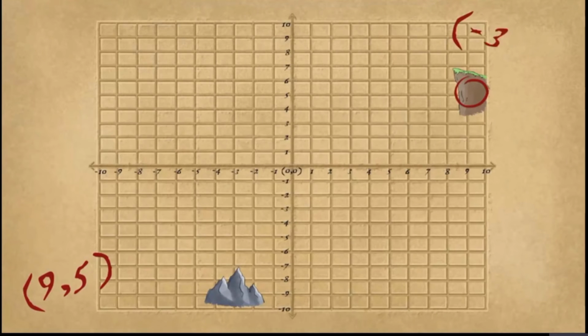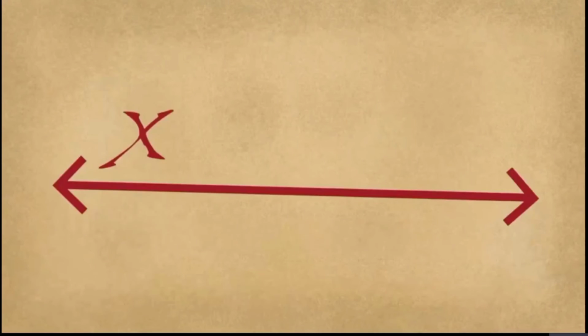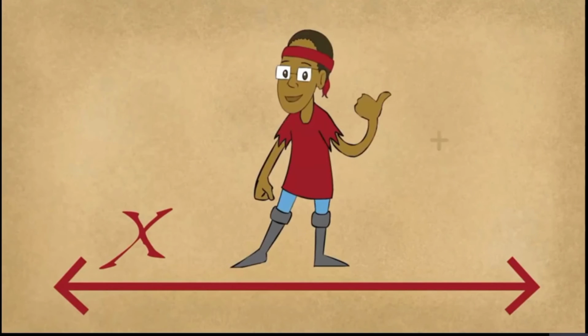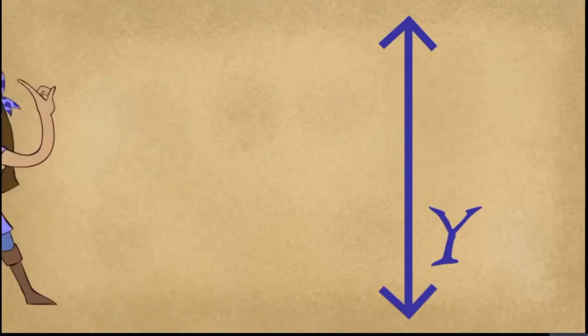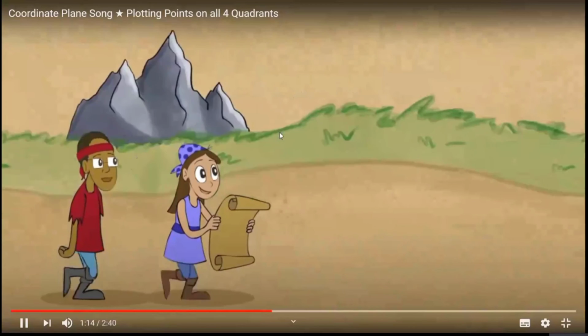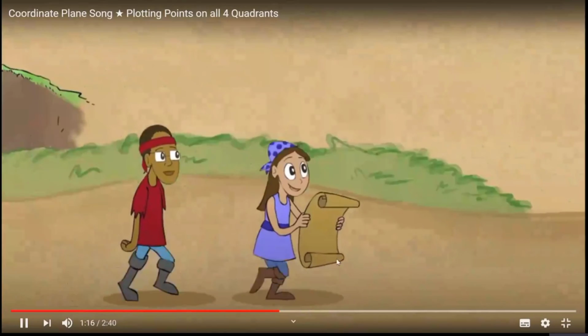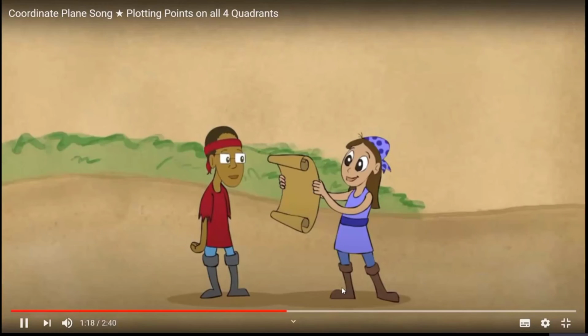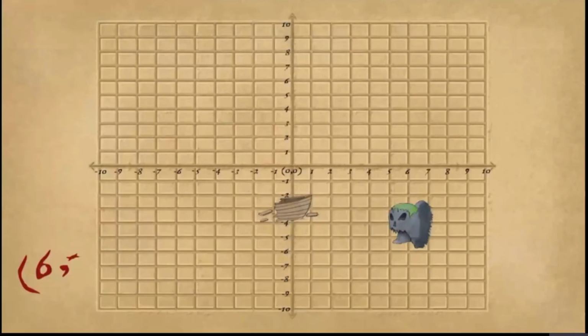To plot the coordinates 9, 5, go right 9, up 5, to where you arrive. For -3, -9, go left 3, down 9, where they intertwine. On the x-axis, count left or right. On the y-axis, count up or down, that's how our coordinates point is found.